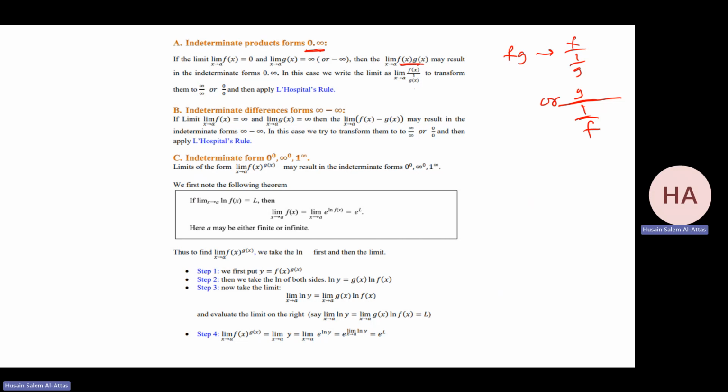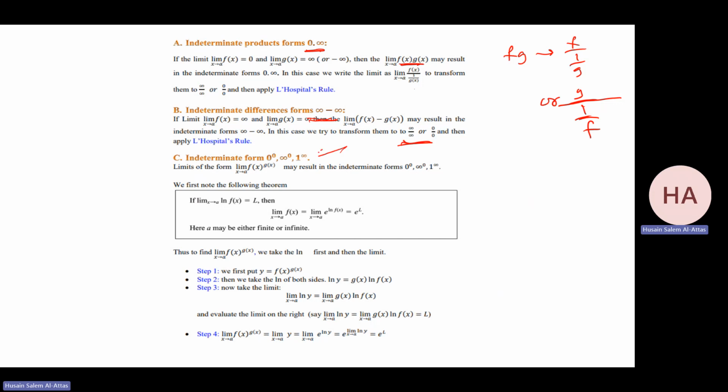I can apply L'Hopital's rule. Check. After checking, you have 0 over 0 or infinity over infinity. This infinity minus infinity is still the same thing. I need to manipulate the calculation to make it in this form: function over function. Always I need function over function when I have infinity over infinity or 0 over 0.